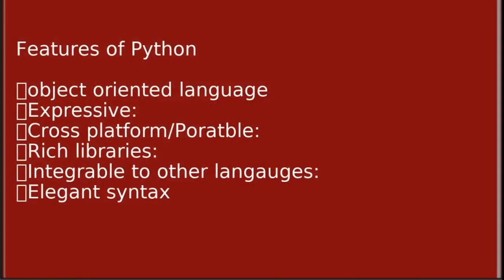Let's come to the next point. What are the features of Python? It is an object-oriented language, which means that a programming language that can model the real world is said to be object-oriented. It focuses on objects and combines data and functions. Contrarily, a procedure-oriented language revolves around functions, which are code that can be reused. And Python supports both procedure oriented and object oriented programming, which is one of the key Python features.